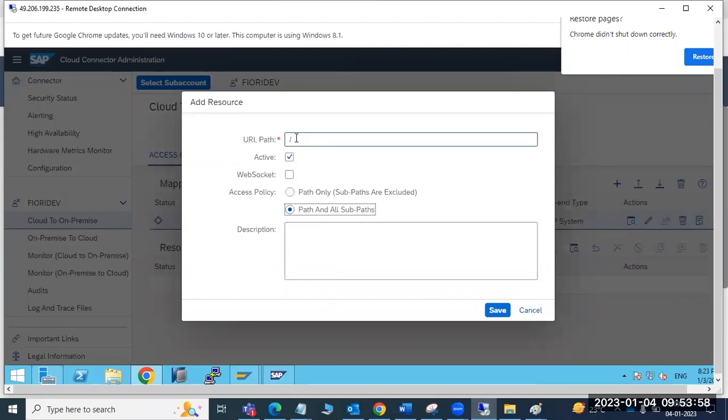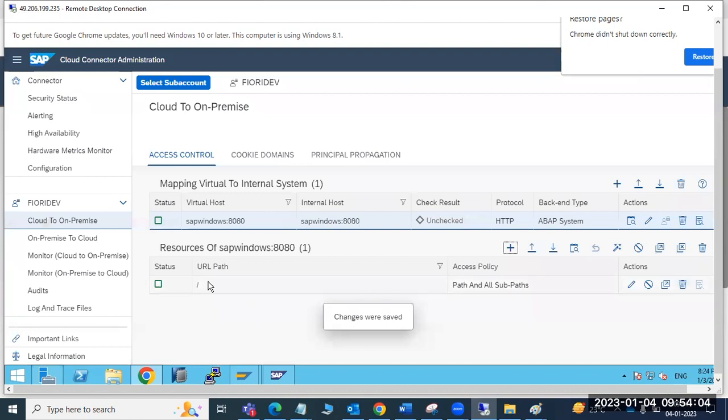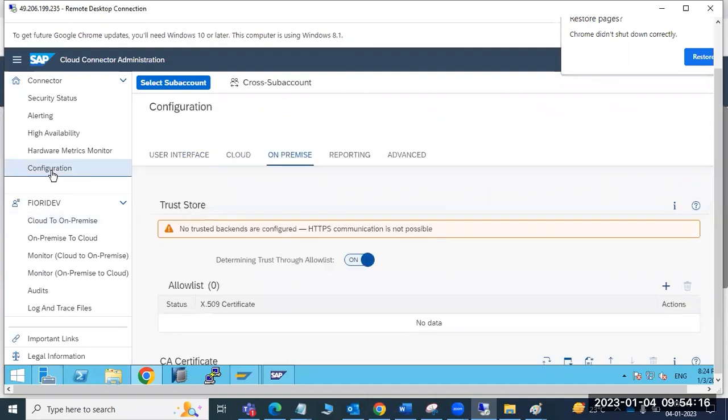Path means what services you want to use. If you put the star root, everything will be accessible here. So that's why you can see here it is green now. Here it is reachable now. Okay, so it is reachable.